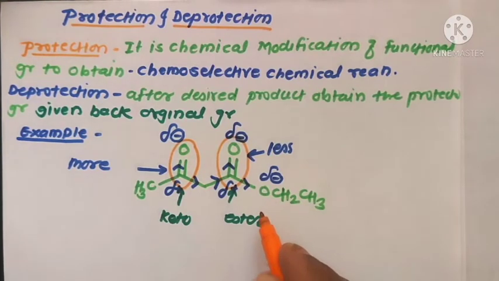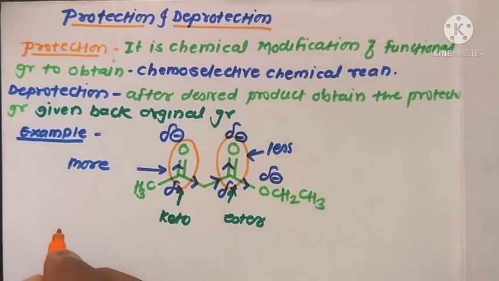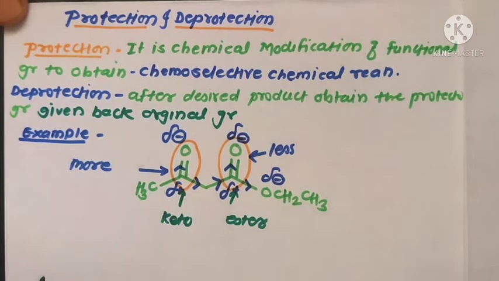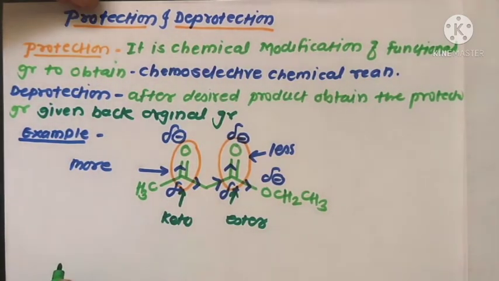Therefore we need to protect the more reactive group over the less reactive group. Now we can explain the role of protection and deprotection in organic synthesis. First of all, without protection, and if you have protected this molecule, what types of molecule can we achieve.